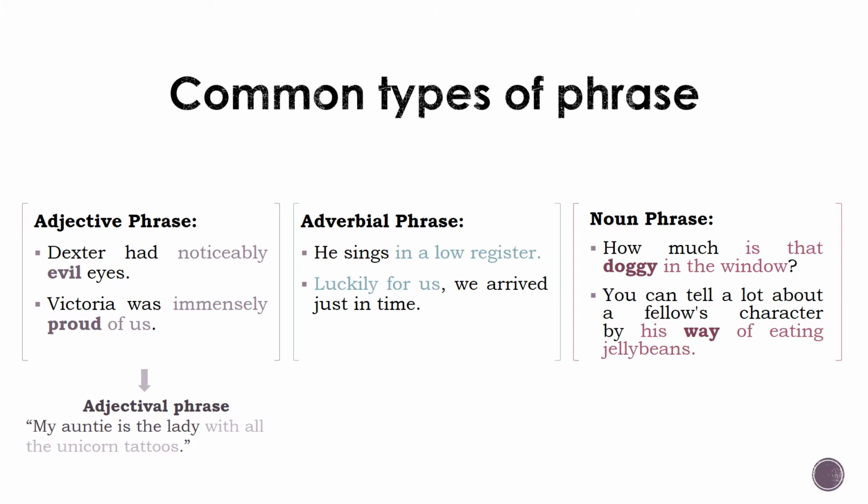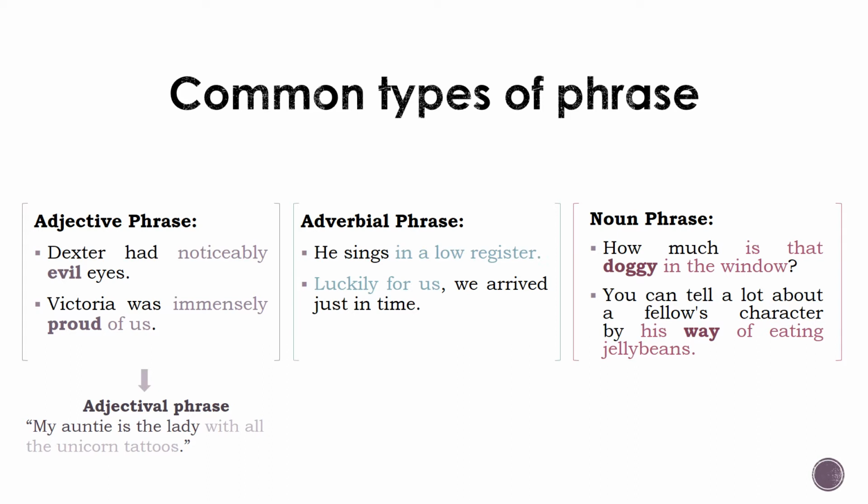Victoria was immensely proud of us. Here, the adjective phrase modifies Victoria. The term adjectival phrase is often used interchangeably with adjective phrase, but many grammarians reserve adjectival phrase for multi-word adjectives that are not headed by an adjective.